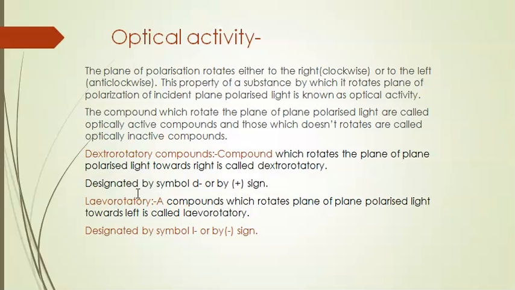In organic compounds, two types of rotations are shown: dextrorotatory and levorotatory compounds. Dextrorotatory compounds rotate the plane of polarized light towards the right and are denoted by the symbol d or the plus sign. Levorotatory compounds rotate the plane of polarized light towards the left and are denoted by the minus sign.